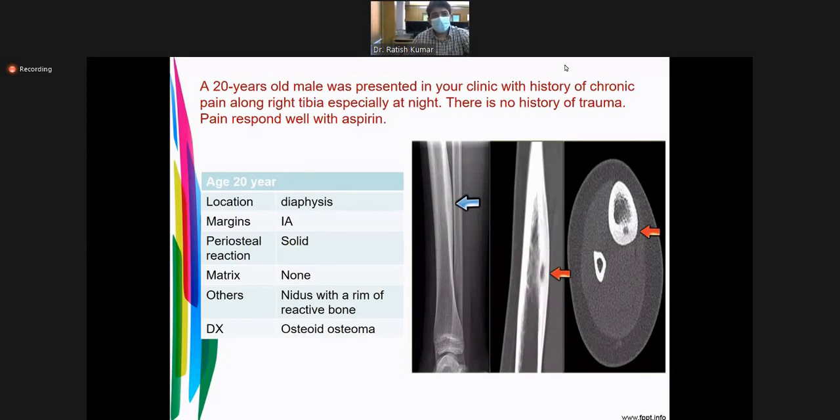Always in X-ray you see the age, where is the lesion, what bone and what part of the bone is involved, what is the size of the lesion, margin either well defined or ill-defined, what is the bone doing in response, is there periosteal new bone formation, is there calcification of the matrix, and is the cortex eroded or destroyed. So these are the 7 points you have to remember.